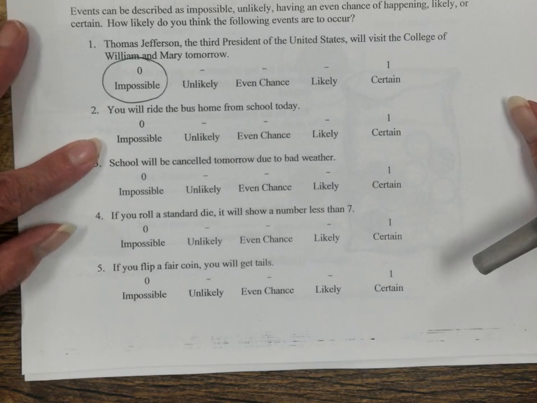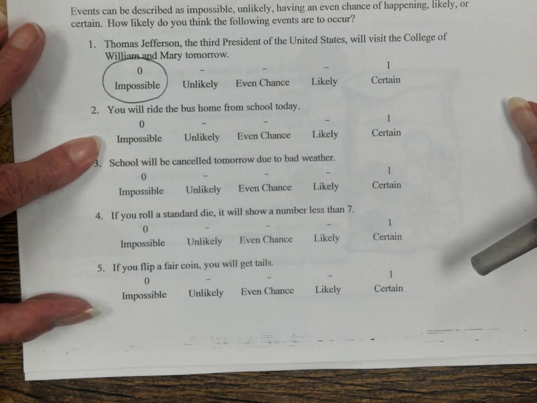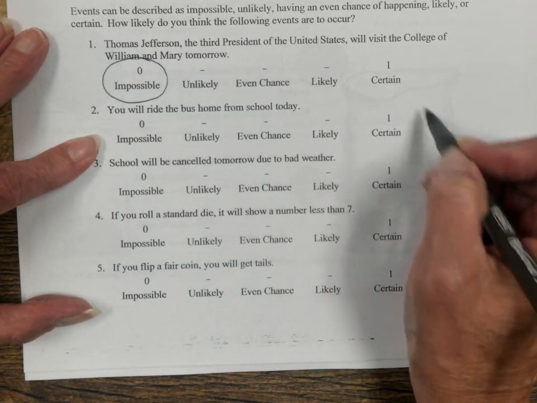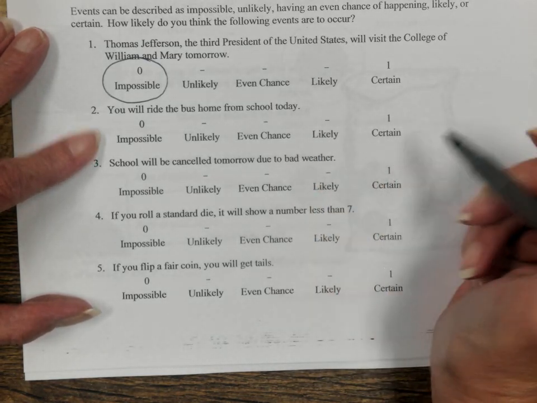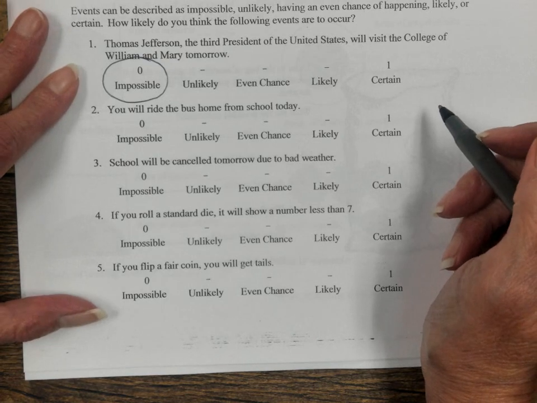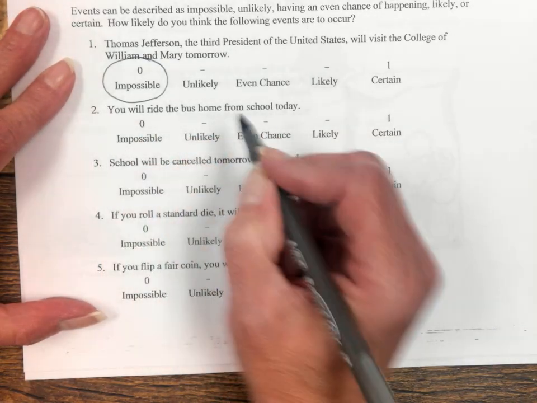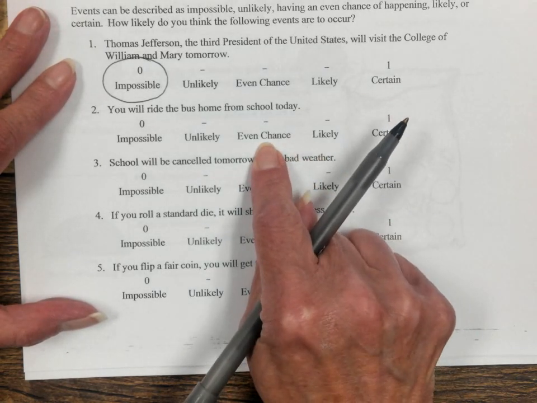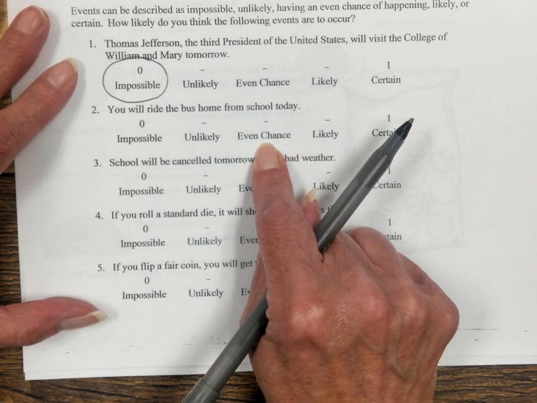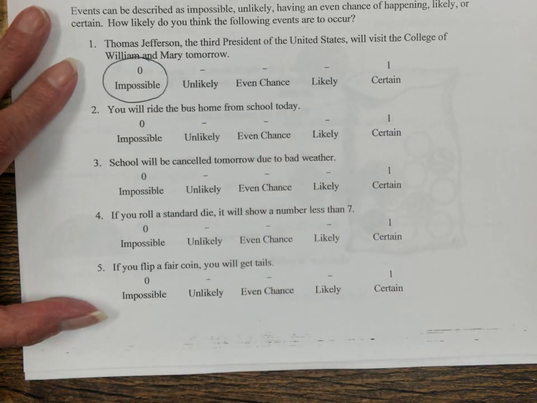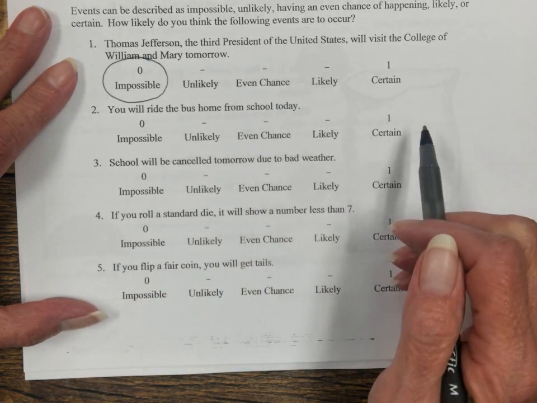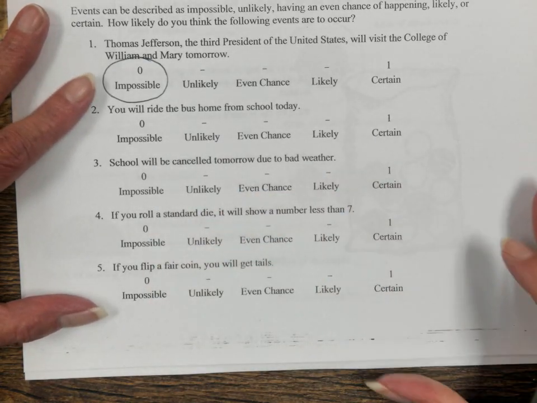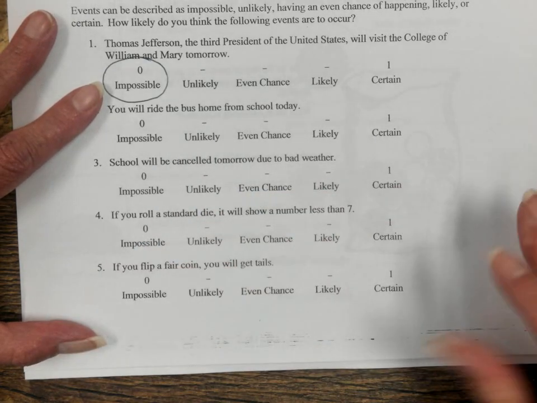Now, you may ride the bus home from school today. In that case, you will choose likely, possibly certain, or if you walk home from school, you might choose impossible or unlikely. If you're not sure if you're riding the bus or if your parent is picking you up, you might go with even chance between riding the bus and getting a ride home. That's a personal to you choice or likelihood decision to make.